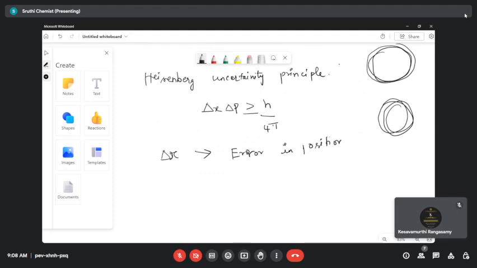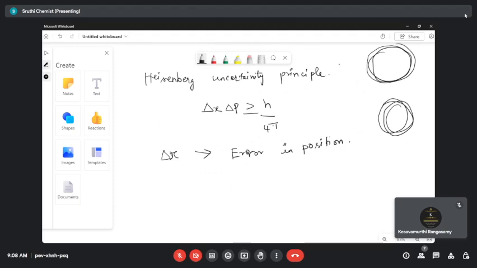Either the error in the position or the uncertainty in the position is correct. For example, if you calculate the velocity very exactly, then there will be an error in the position. If you calculate the position exactly, then there will be an error in the velocity. Are you clear?